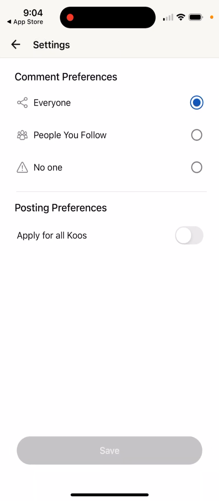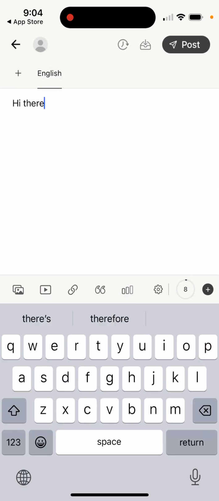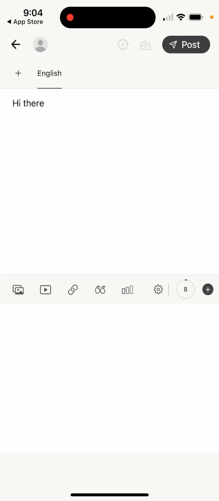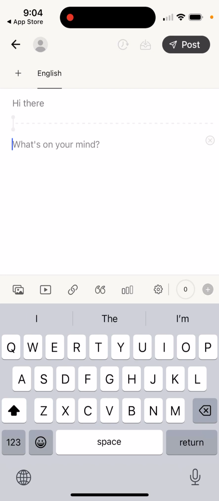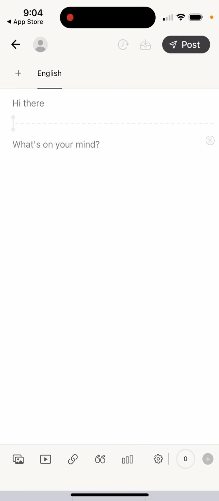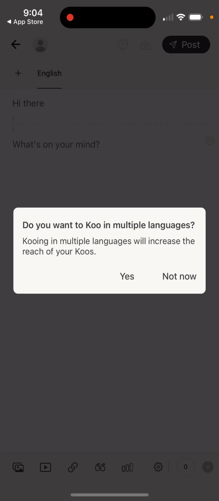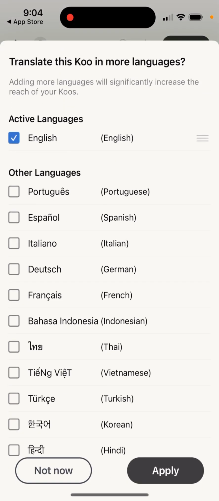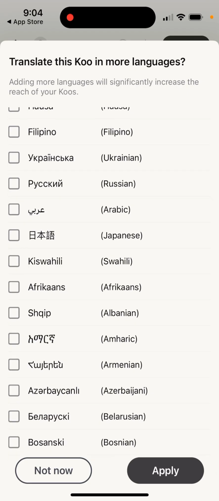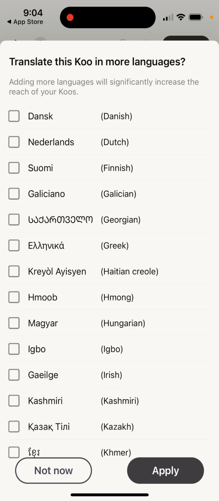There are some comment preferences. There is also a limit of characters. Then you can also create threads, and then you can just post. And then yeah, there's a feature where you can post in different languages, which is kind of interesting.